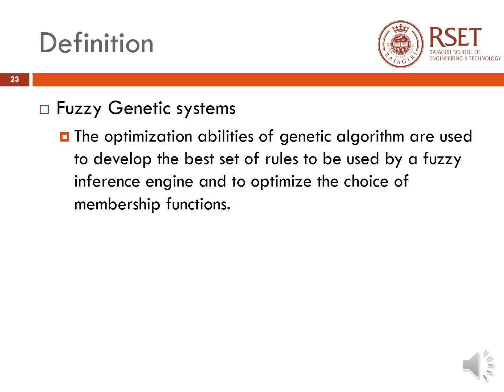In fuzzy genetic systems, the optimization abilities of genetic algorithm are used to develop the best set of rules to be used by a fuzzy inference engine and to optimize the choice of membership functions. These three hybrid systems will be studied in detail in the 5th and the 6th module.